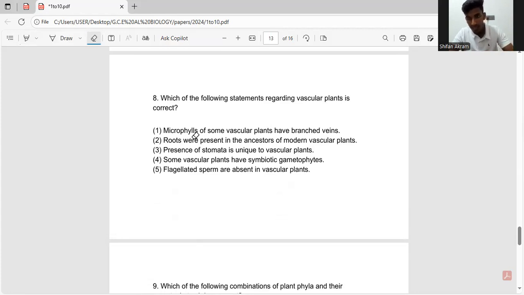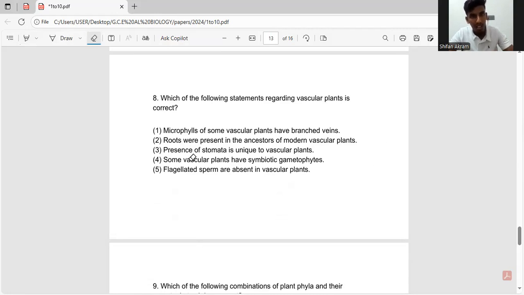They have two types of leaves, microphylls and megaphylls. Megaphylls have branched veins and microphylls have single veins. So the first answer is wrong, and we can eliminate it.